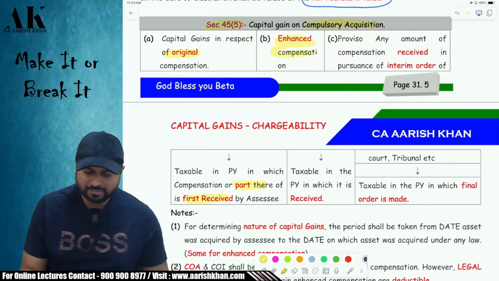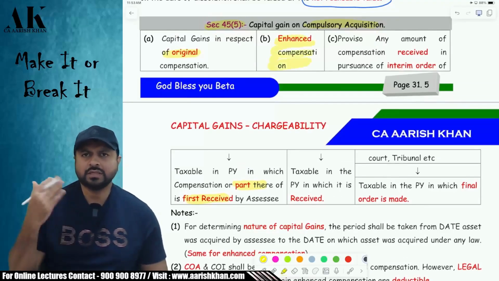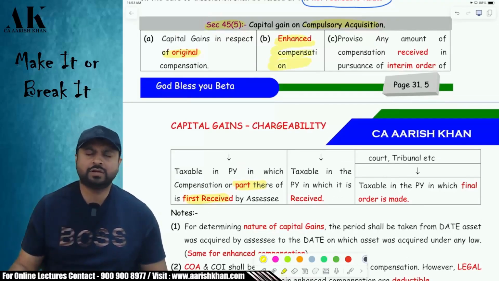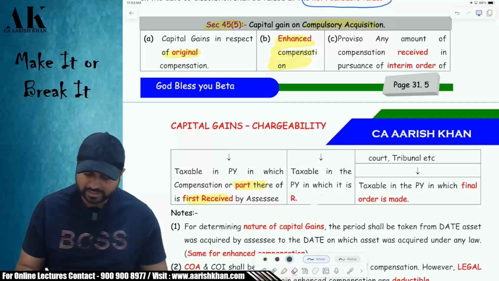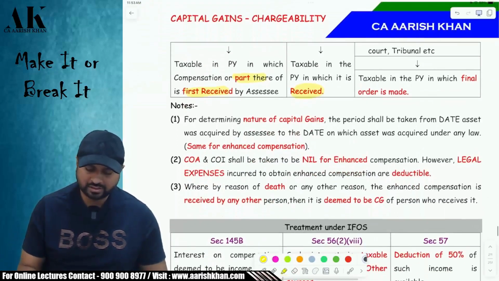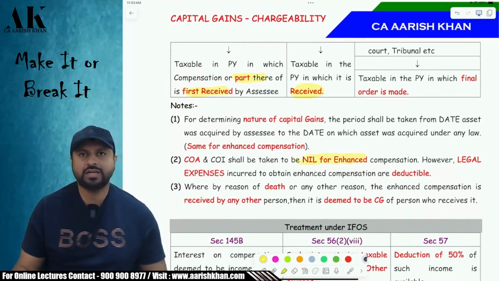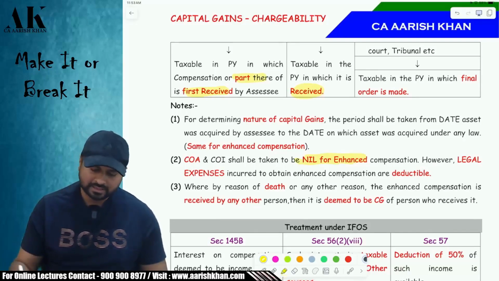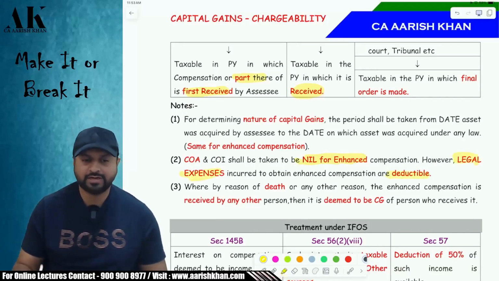Secondly, enhanced compensation, sir, when is it chargeable? Suppose if you don't like the original compensation, you can file a suit in the court, and then the court will tell the government to give you some extra amount as enhanced compensation. So that is chargeable in the year in which you receive the enhanced compensation. Sir, what is the cost of acquisition of the enhanced compensation? Generally, the cost of acquisition of the enhanced compensation is nil. Okay, there is no cost attached to the enhanced compensation. But the government has said that if you have incurred some legal charges to fight the case, then those can be deductible from what?